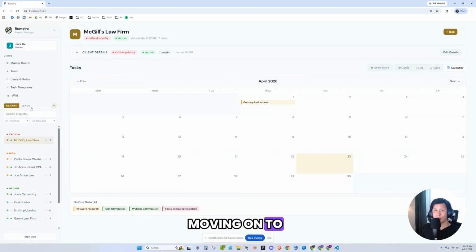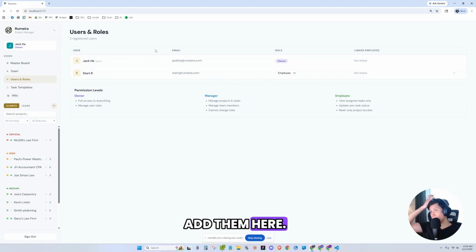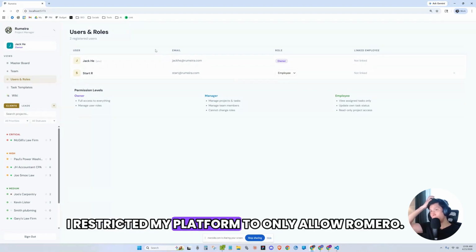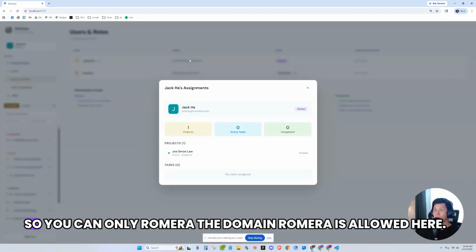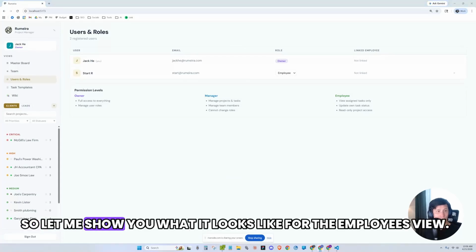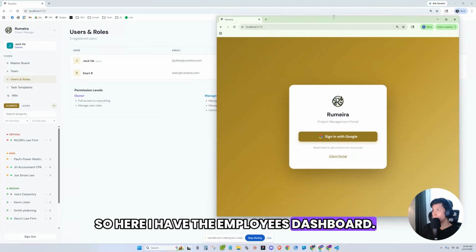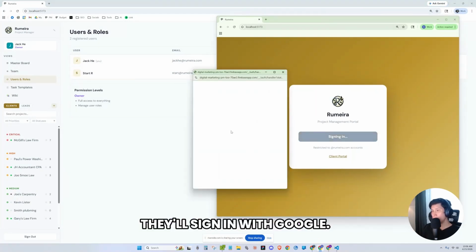Moving on to the users and roles. So you can have team members, add them here. I restricted my platform to only allow Rumeira, so only the domain Rumeira is allowed here. So let me show you what it looks like for the employees view. So here I have the employees dashboard. They'll sign in with Google.